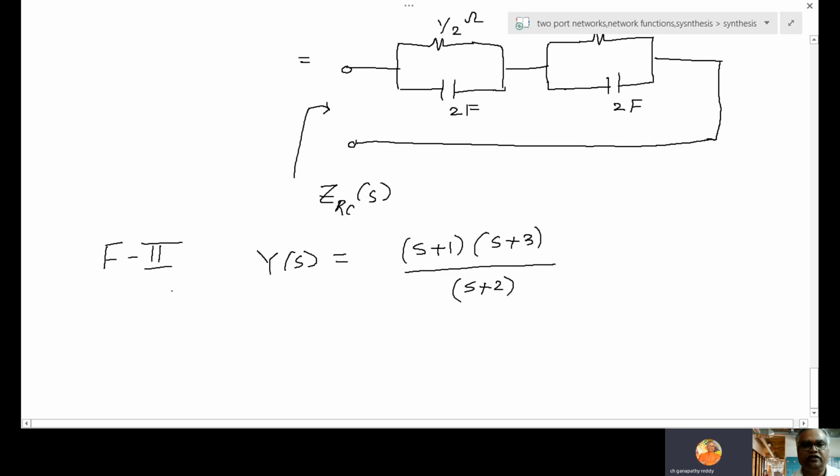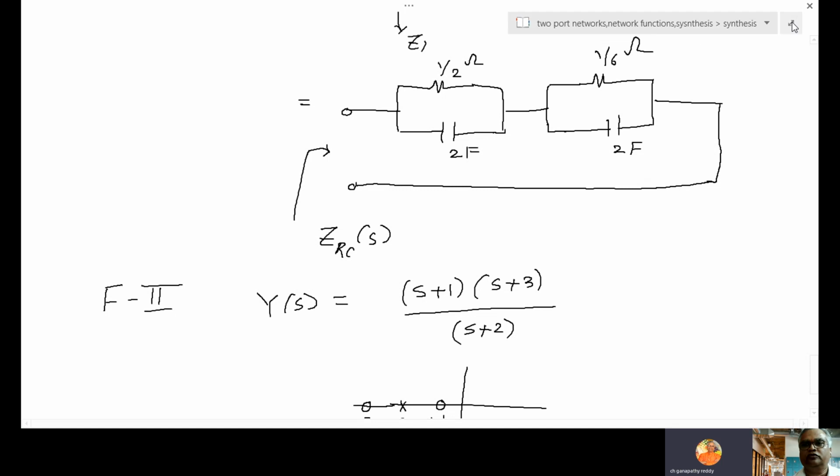So Z is changed to Y because we want the first term of 2. Now anyway it is not an LC network, but RC or RL. Again locate poles and zeros. So first it is having zero at -1, then pole at -2, then zero at -3. Zero, pole, zero, but this is for Y.